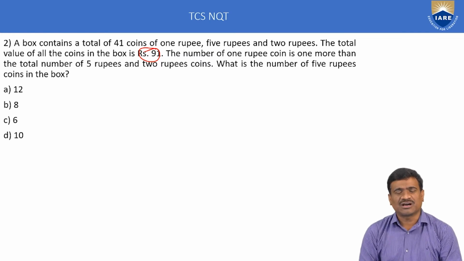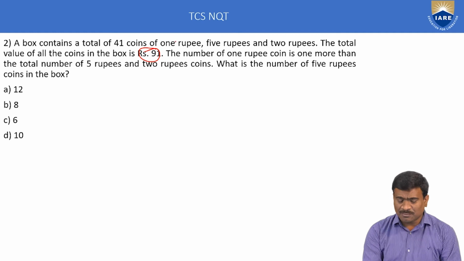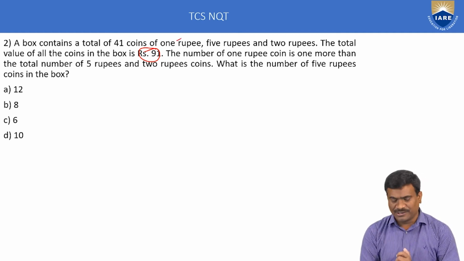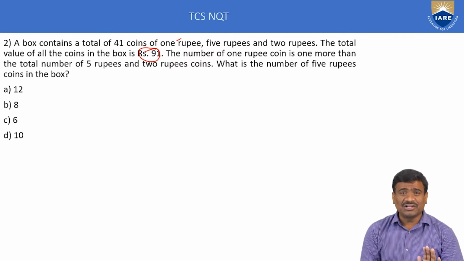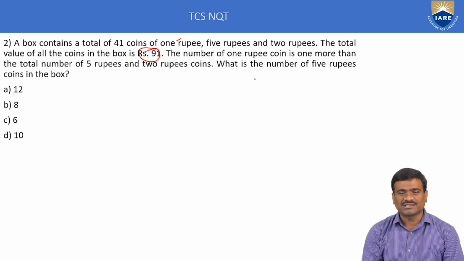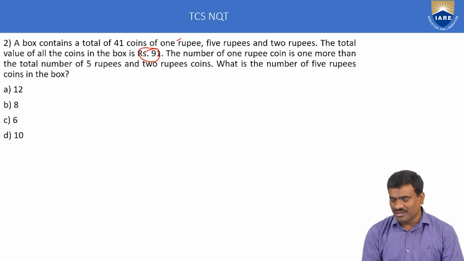Simple concept: amount, number of coins, and value of coin, for 1 rupee, 5 rupees, 2 rupees. The relation between amount, number of coins and value of coin is the method for this example: amount is equal to number of coins into rate for each coin.